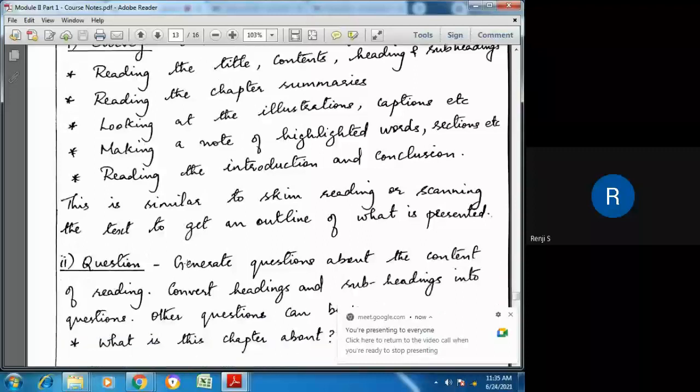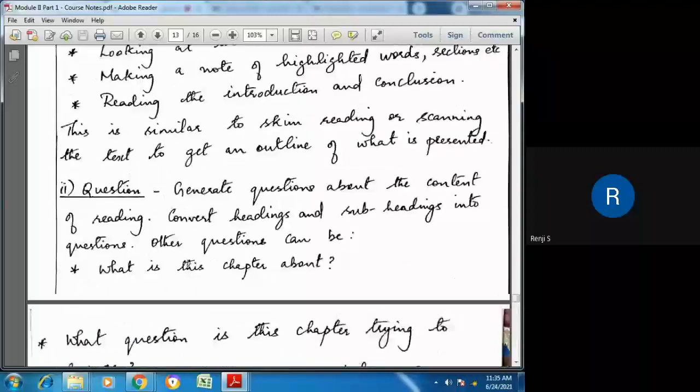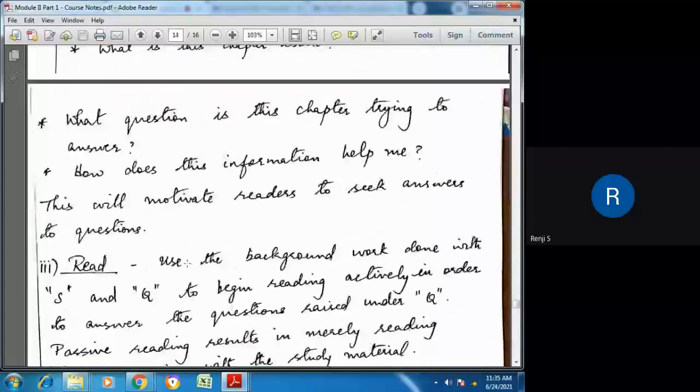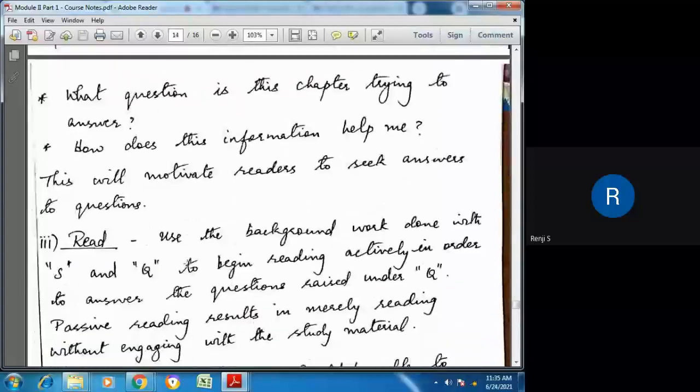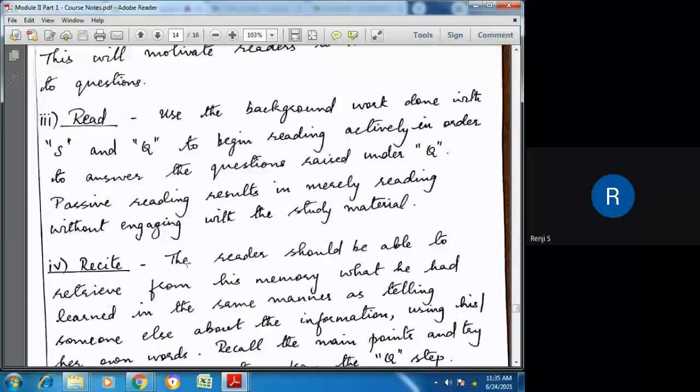Then we generate questions from the headings and figures that we see in the material, and after that only we start reading. And we read in order to find out the answers to the questions we have framed in step 2. Based on the first two steps, we start reading.